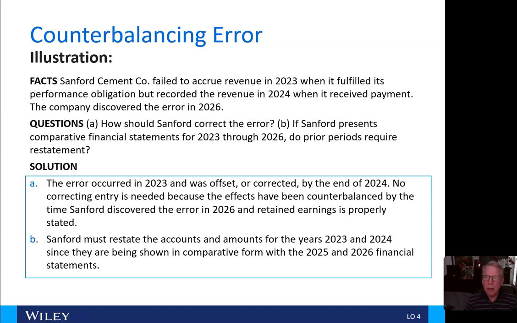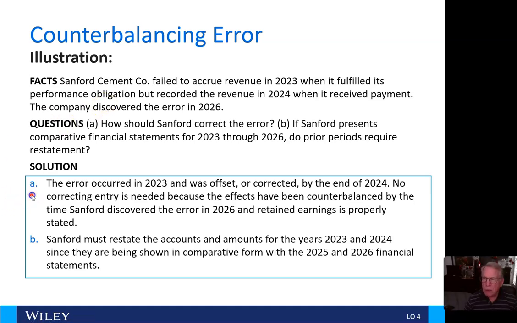The company discovered the error in 2026. So the question is, Alpha here, how should Sanford correct the error? And Bravo, if Sanford presented comparative financial statements for 2023 through 2026, do prior periods require restatement?